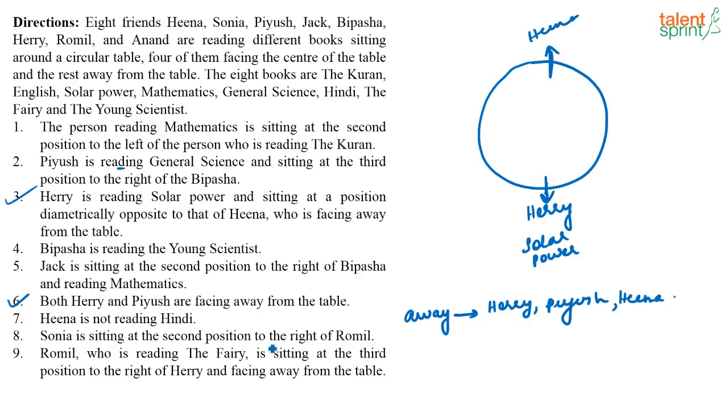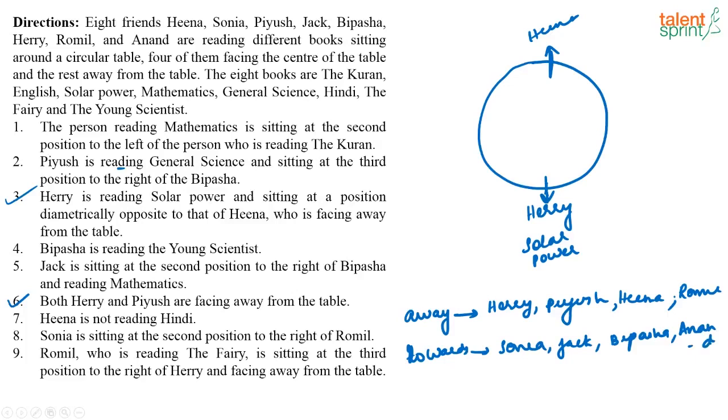Sonia is sitting at the second position to the right of Romil. Romil, who is reading the fairy, is sitting at the third position to the right of Harry and is facing away from the table. So who is the fourth person who is facing away from the table? Romil. So if these are the 4 people who are facing away from the table, who are the 4 people who are facing towards the table? That's going to be the remaining 4 persons, right? That is, you have Sonia, Jack, Bipasha, and Anand. So these are the 4 people who are facing towards the table.